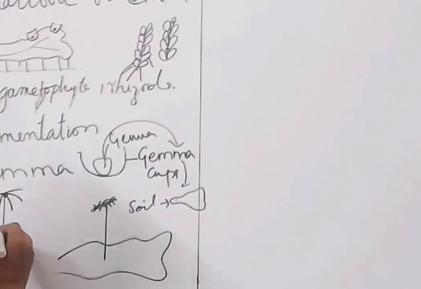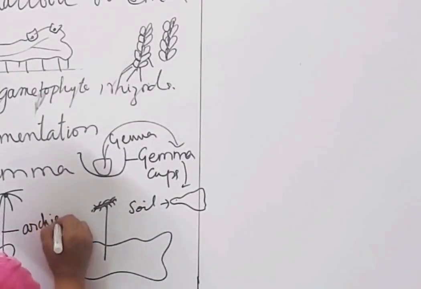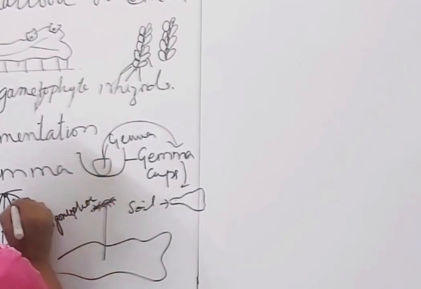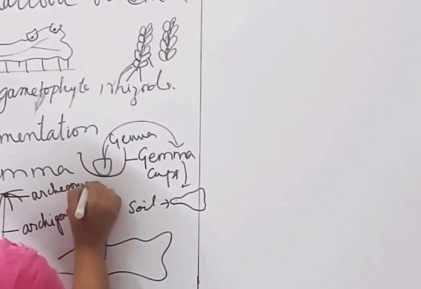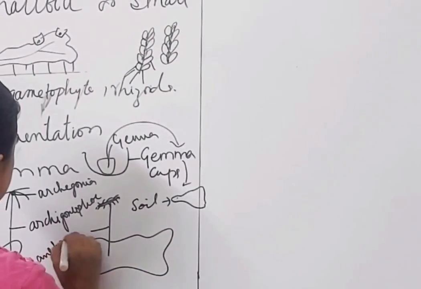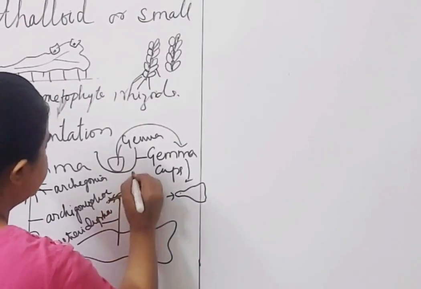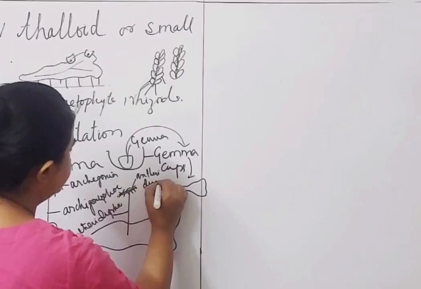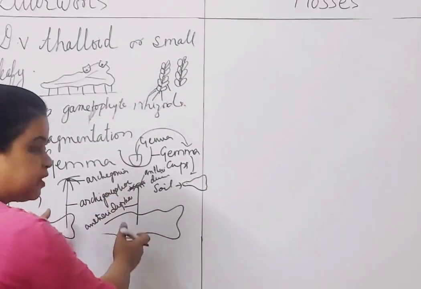This is the thallus. This is the archegoniophore. Archegoniophore is nothing but the stalk. यहाँ पे है archegonia. This is the antheridiophore, which is the stalk, and this is the antheridium. So the reproductive parts are borne on the thallus attached with the stalks.